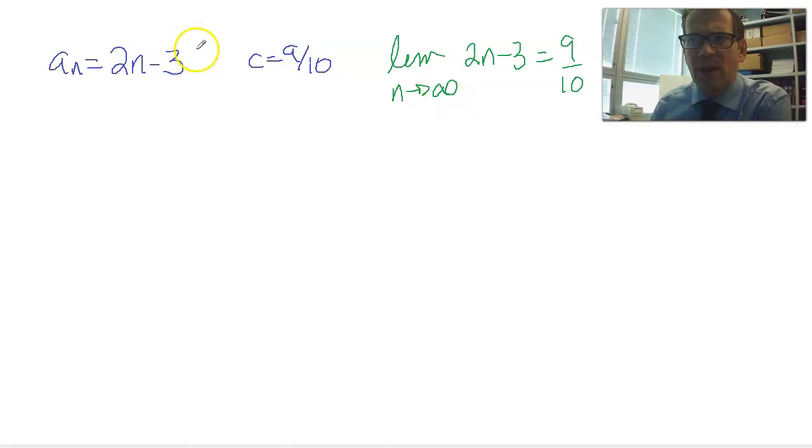I hope you can see what a silly idea that would be. If I make n gigantic and I double it and subtract 3, I'm not getting closer to 9/10. But let's look at how to prove it, mathematically.